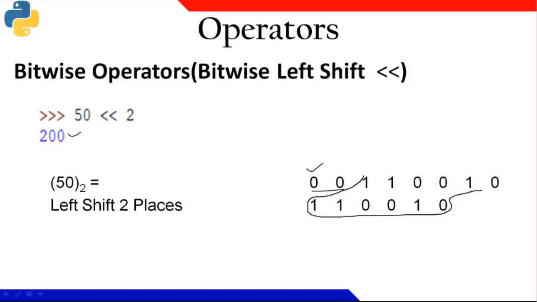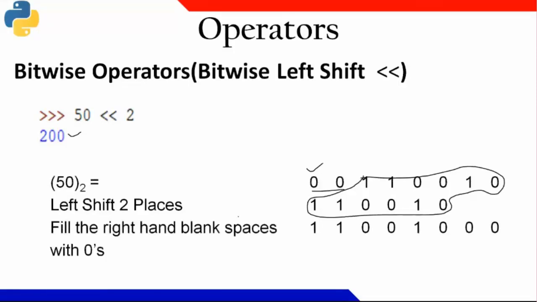This part got shifted left. This part got shifted left. And onto the right, I am writing in whatever blank spaces are left out. I have written 2 zeros here. Fill the blank spaces with 0. So this becomes a left shift. And the decimal value for this binary value is 200.